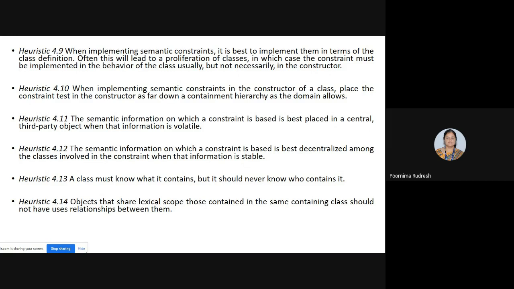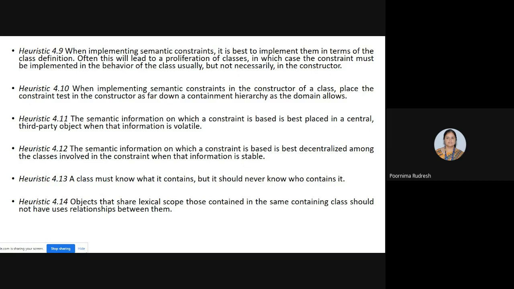Then a class must know what it contains, but it should never know who contains it. For that, we have taken the example of a bedroom and an alarm clock. Here, the bedroom must know that it consists of the alarm clock, but the alarm clock should not be dependent on the bedroom. If it depends on the bedroom, then we can't reuse the alarm clock at different places, right? Then the last one, heuristic 4.14, says that objects that share lexical scope, those contained in the same containing class, should not have a users relationship between them.